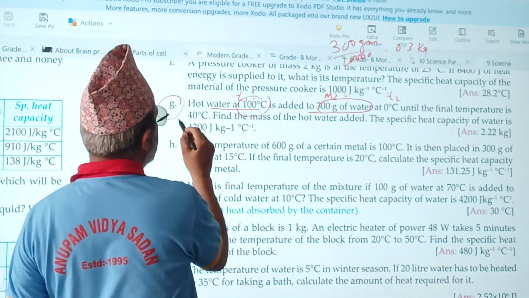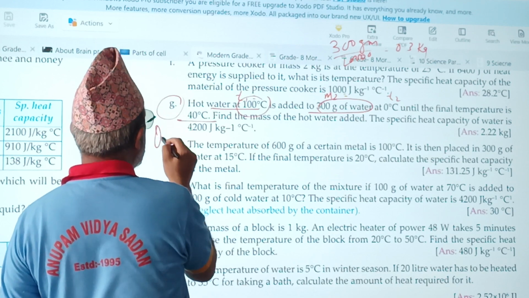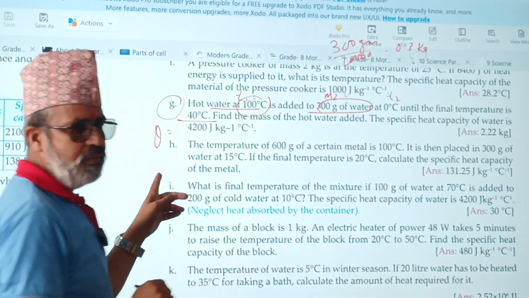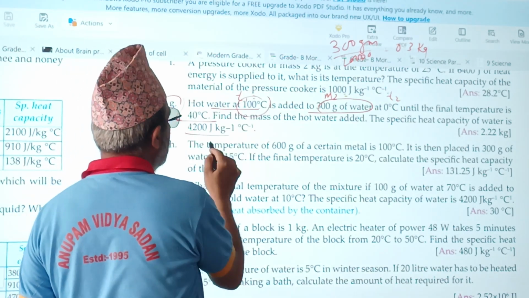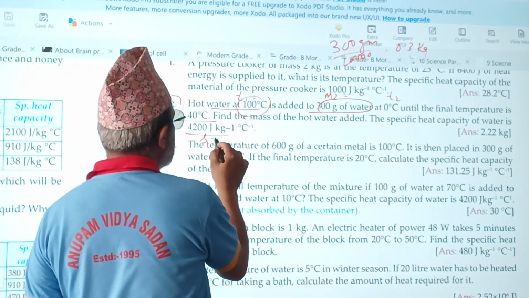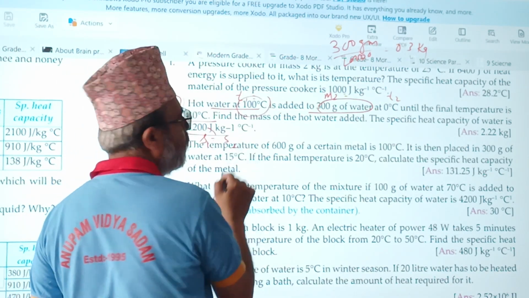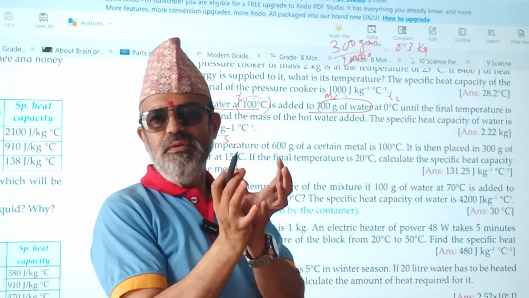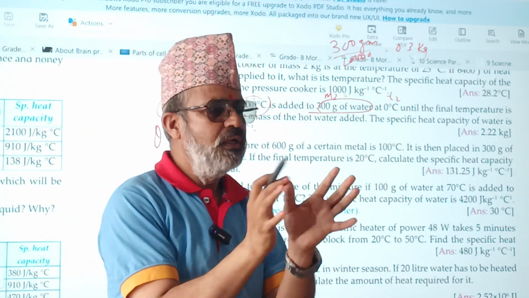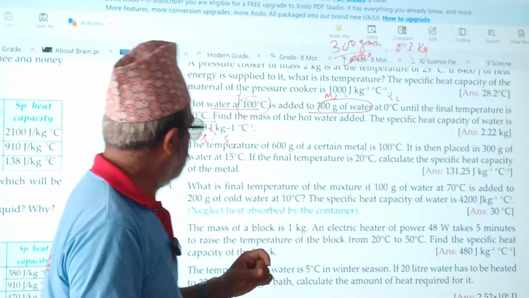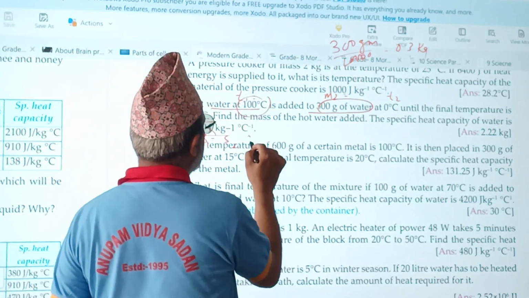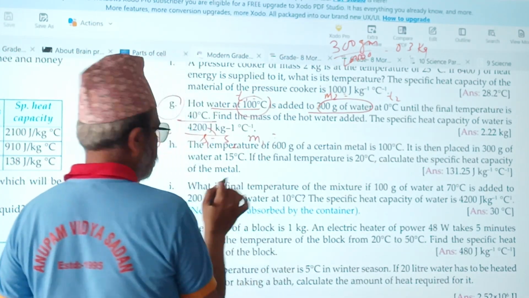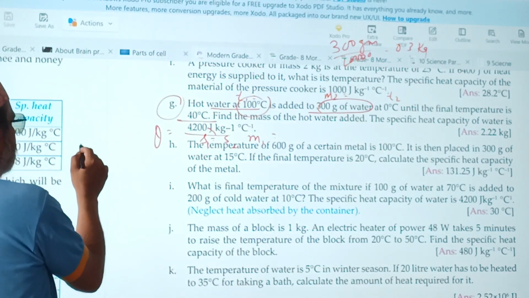The final temperature is 40 degrees, which is theta. Theta is 40 degrees. Then the specific heat capacity of water, S1 is also this much and S2 also this, because both are the same thing. Hot water, cold water, hot body, cold body, same substance. So what items are given, and what to calculate? M1.